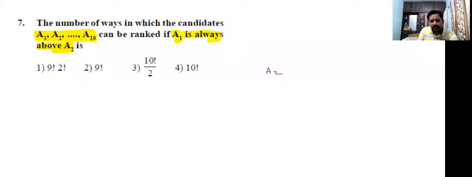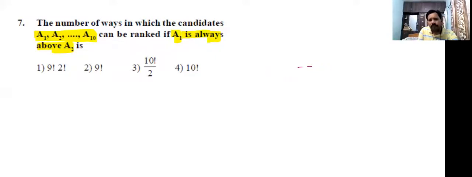Where is A1? Just side by A2 or far away, no problem. In between, we can arrange some more persons. But by observing these arrangements, A2 should be first, then another place should be A1. Another place means either nearby A2 or far from A2. Anywhere you can take, no problem.